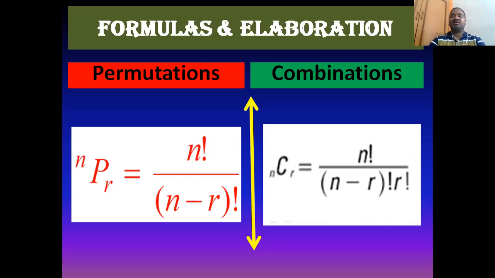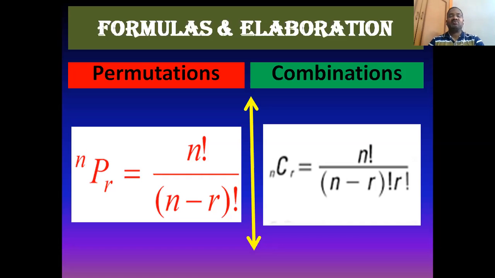Similarly, look at the combinations. You may well understand when you jump into the illustration that you can find in the next slide after knowing a few things about combinations. So combination can be applied with this formula. nCr is equal to n factorial by (n minus r) factorial into r factorial.